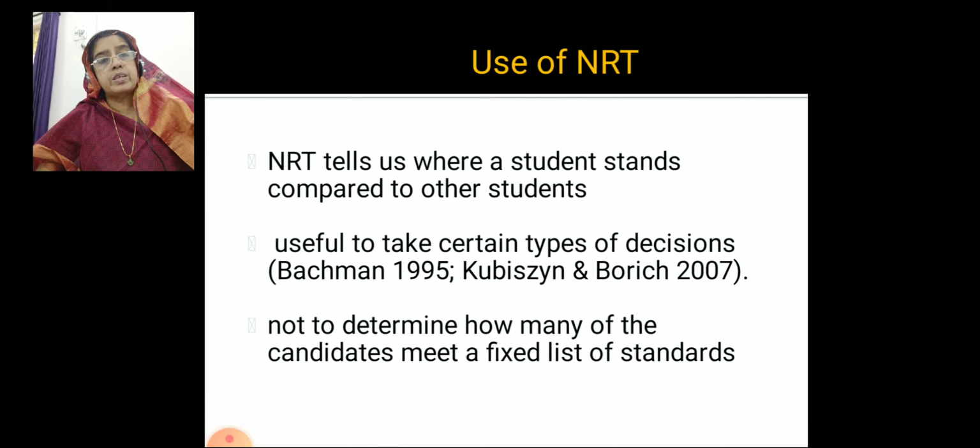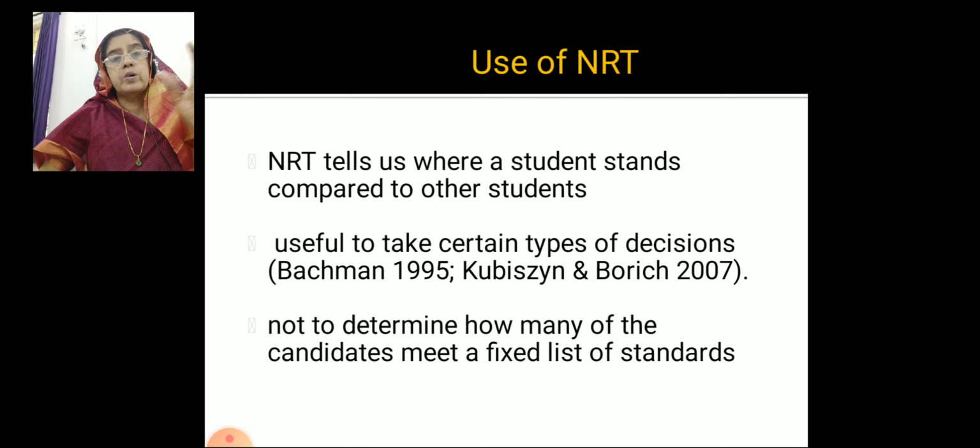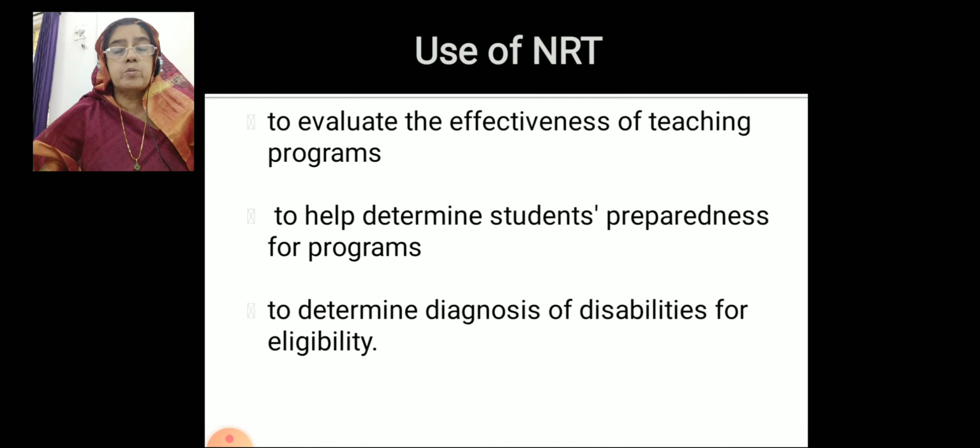They are not fixing any standard, they just compare the scores with others, that's all. In NRT they don't have any fixed standards. This is what we have to understand between NRT and one more test called CRT. In CRT they will fix the standard.